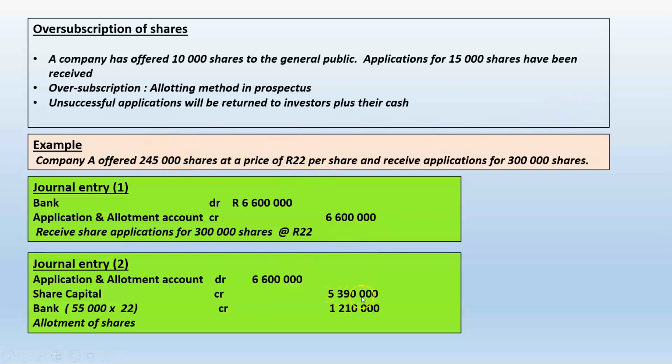The excess money needs to be paid back to the unsuccessful applicants. So I'm going to credit this bank account where I've accumulated the money on their behalf for 55,000 shares. That was the oversubscription, 300,000 less 245,000, and the amounts accompanied 22 Rand a share. So 1,210,000 needs to be paid back to the unsuccessful applicants.